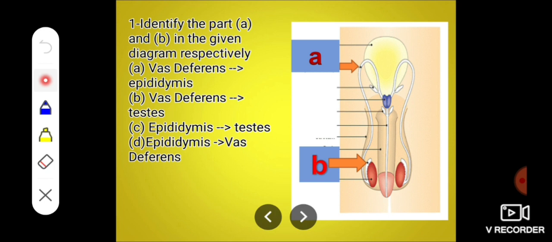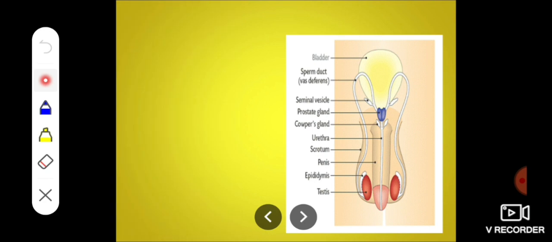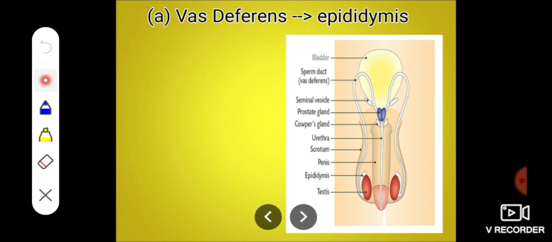Option A, vas deferens and epididymis; B, vas deferens and testis; C, epididymis and testis; and D, epididymis and vas deferens. The correct answer is vas deferens and epididymis. The tubular structure which carries sperm from the epididymis up to the ejaculatory duct is called the vas deferens, and the cap-like mass over the testis is called the epididymis, which is about 6 meters in